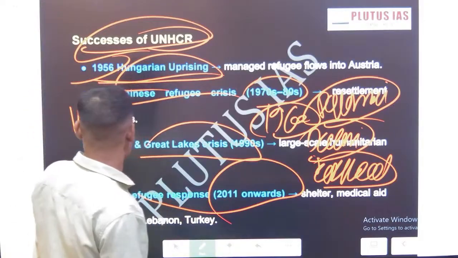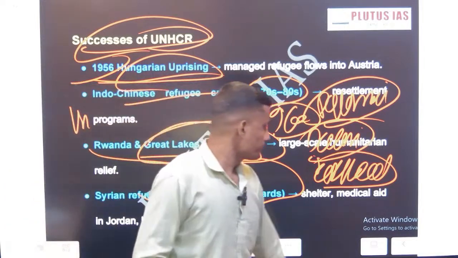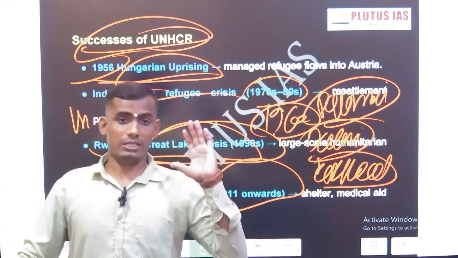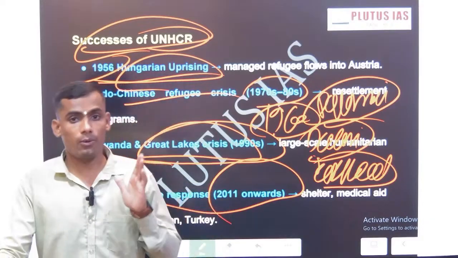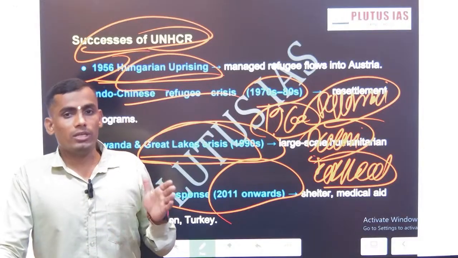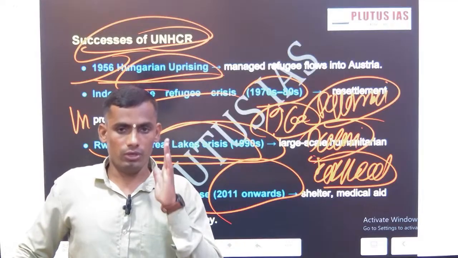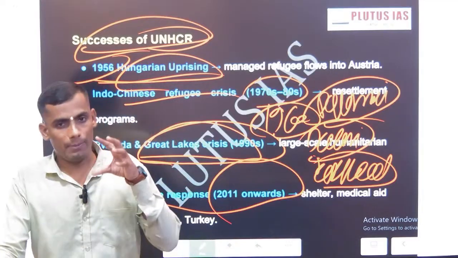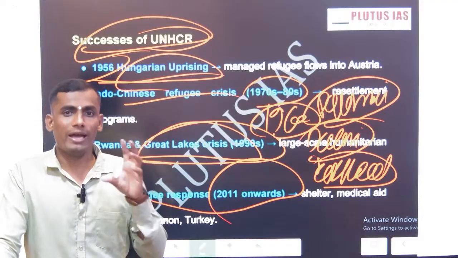Now the next one is the Rwandan crisis and the Great Lakes crisis of the 90s. In 1994, when ethnic cleansing happened in Rwanda, UNHCR supported the people, if you are aware of what exactly happened in Rwanda and in Bosnia Herzegovina.